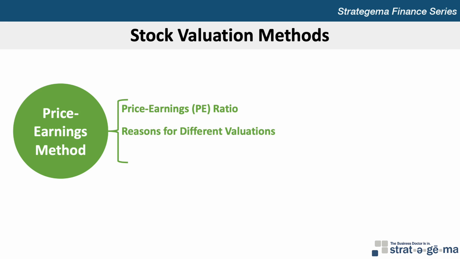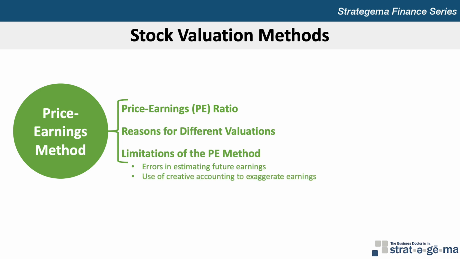The PE method has several variations which can result in different valuations. For example, investors may use different forecasts for the firm's earnings or the mean industry earnings over the next year. The previous year's earnings are often used as a base for forecasting future earnings, but recent earnings do not always yield an accurate forecast. The PE method may result in an inaccurate valuation of a firm if errors are made in forecasting the firm's future earnings, if the firm uses creative accounting methods to exaggerate earnings, if there's inconsistent agreement on industry norms, and distortion in earnings due to stock buybacks.